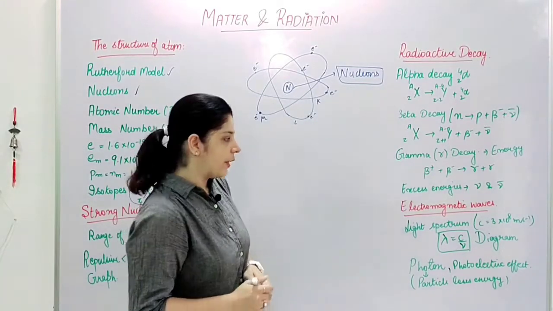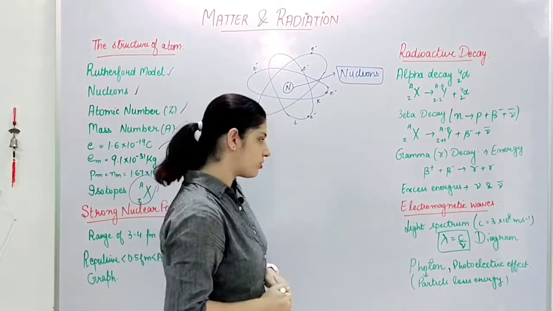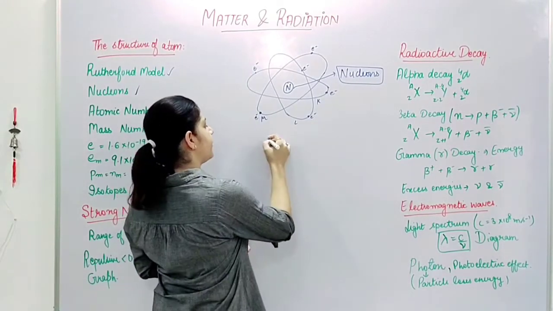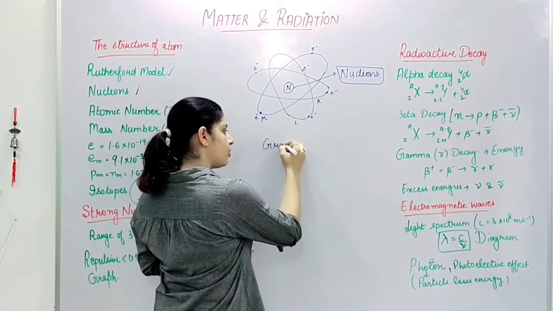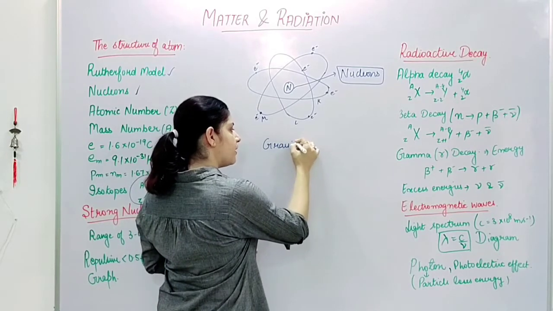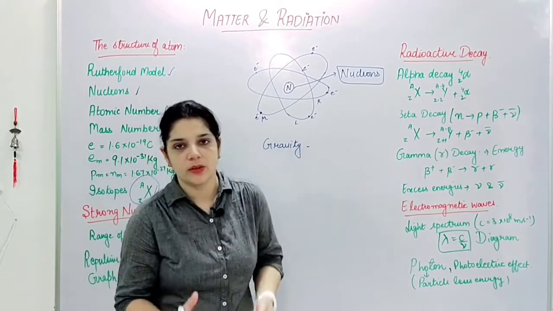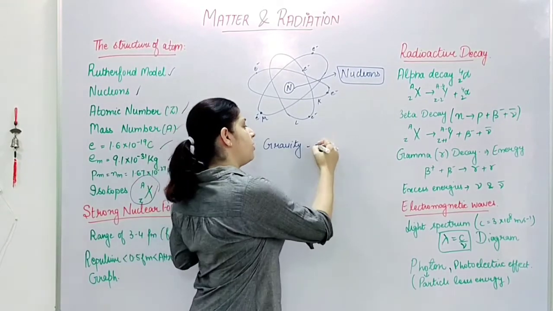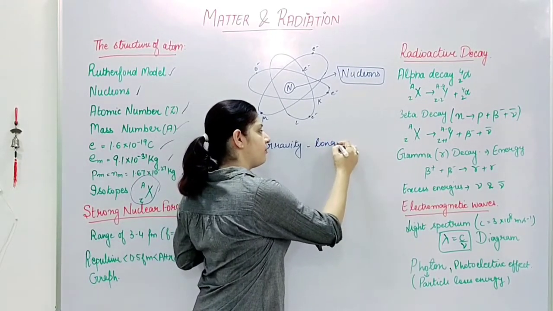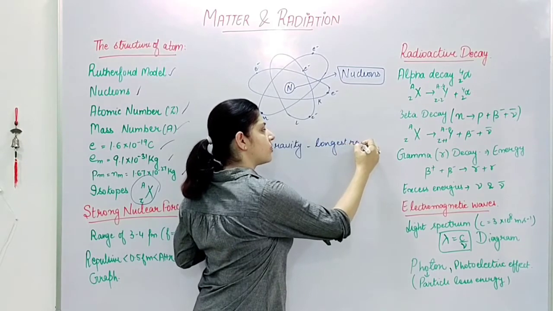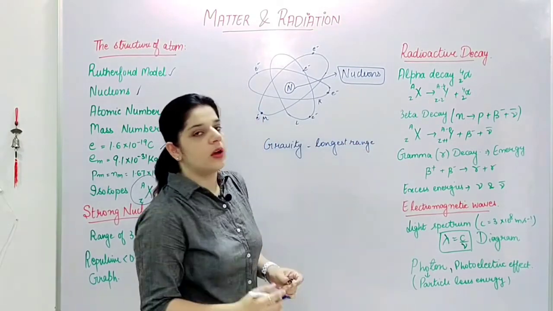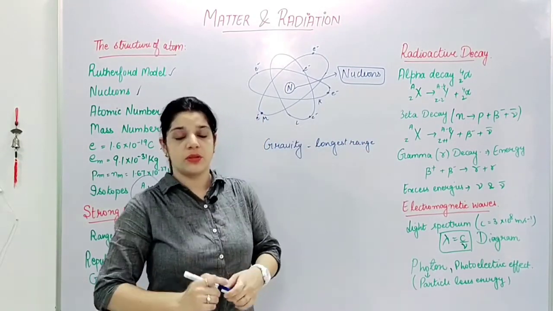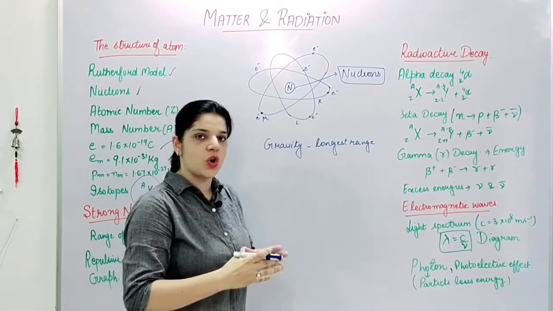Now see, we have a few types of forces in nature. First is gravity. We all know about it, right? Gravity, or the gravitational force, is known to be the longest ranged force. The entire universe, see, gravity is very strong.